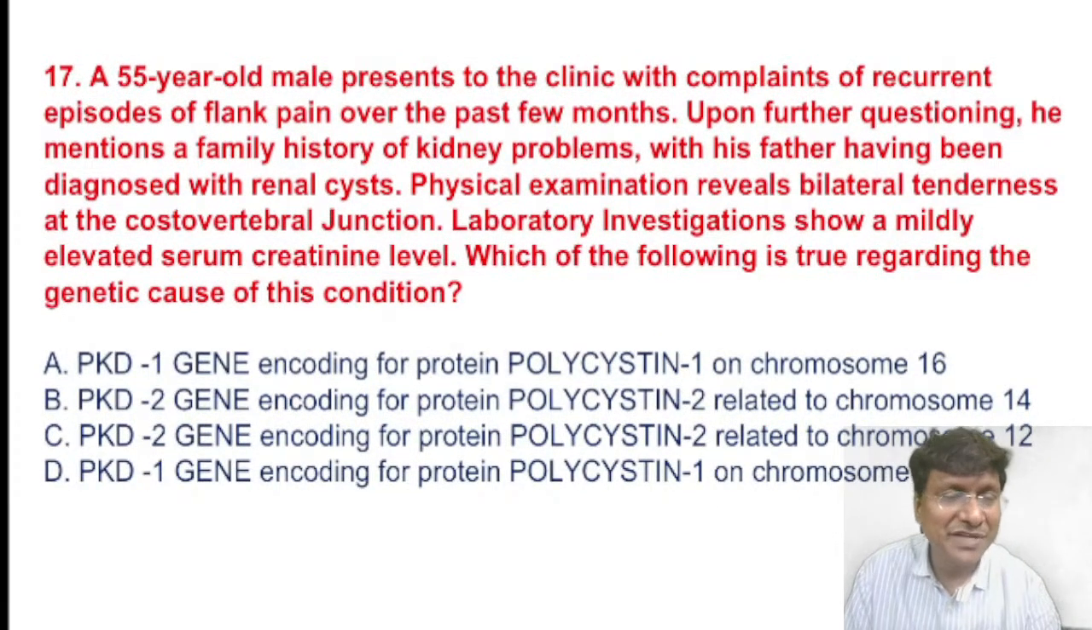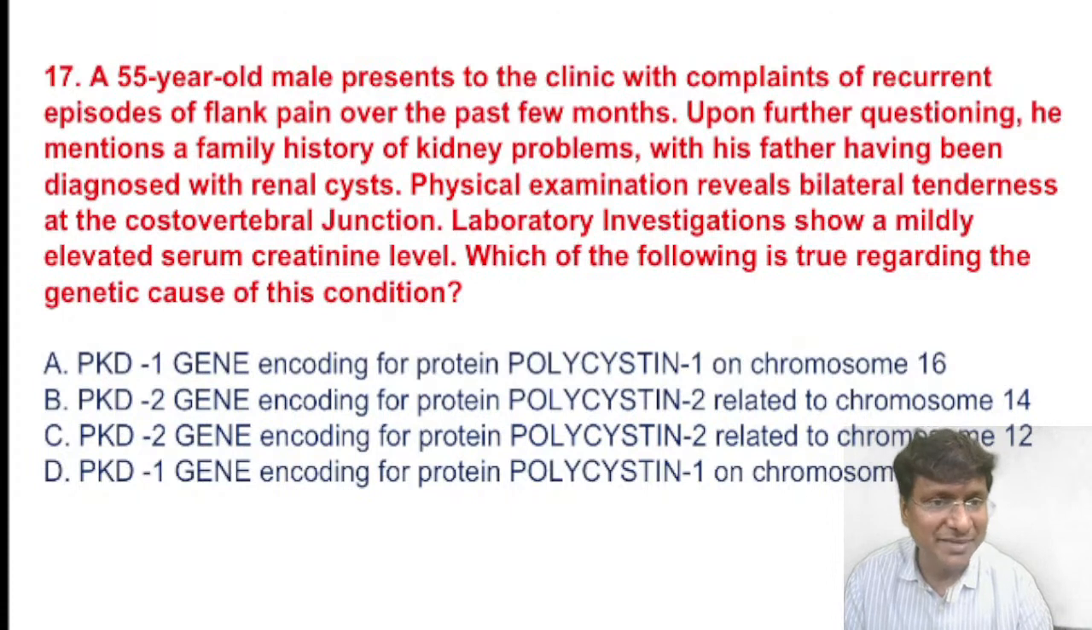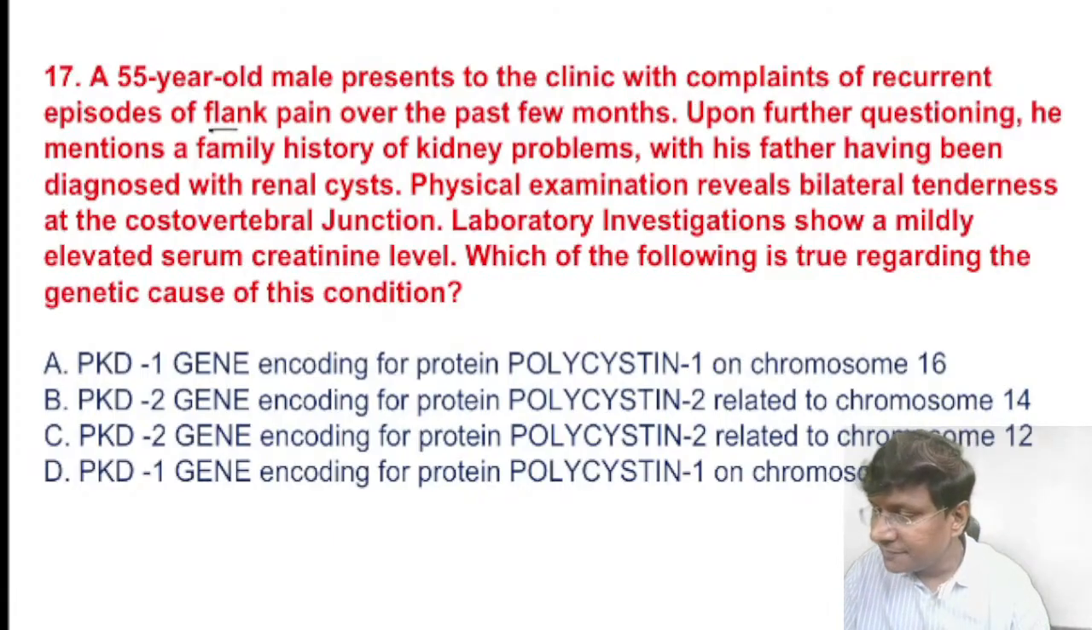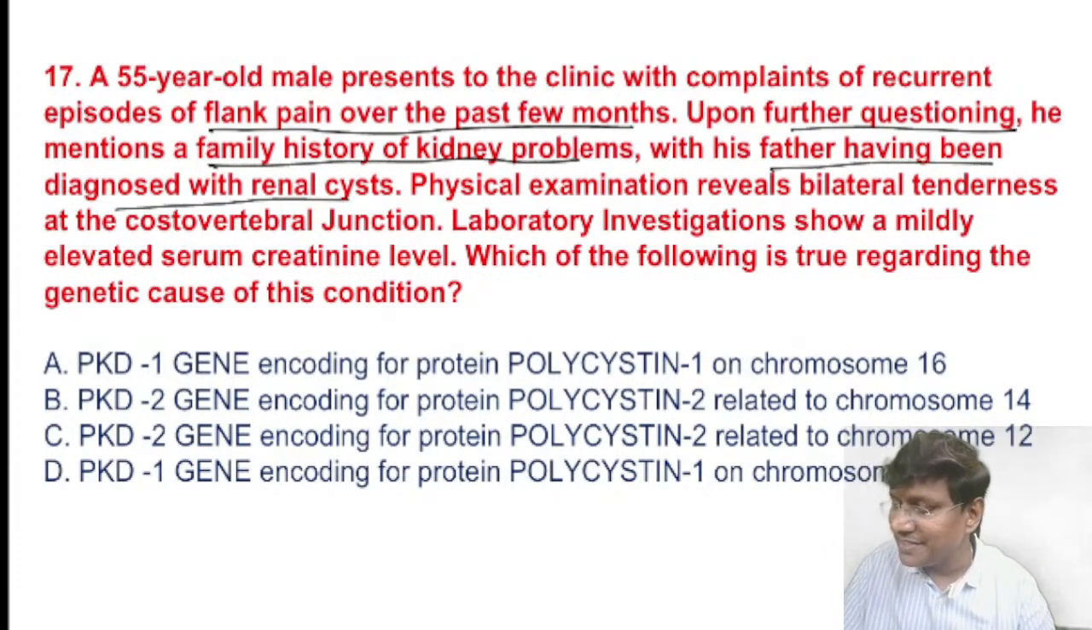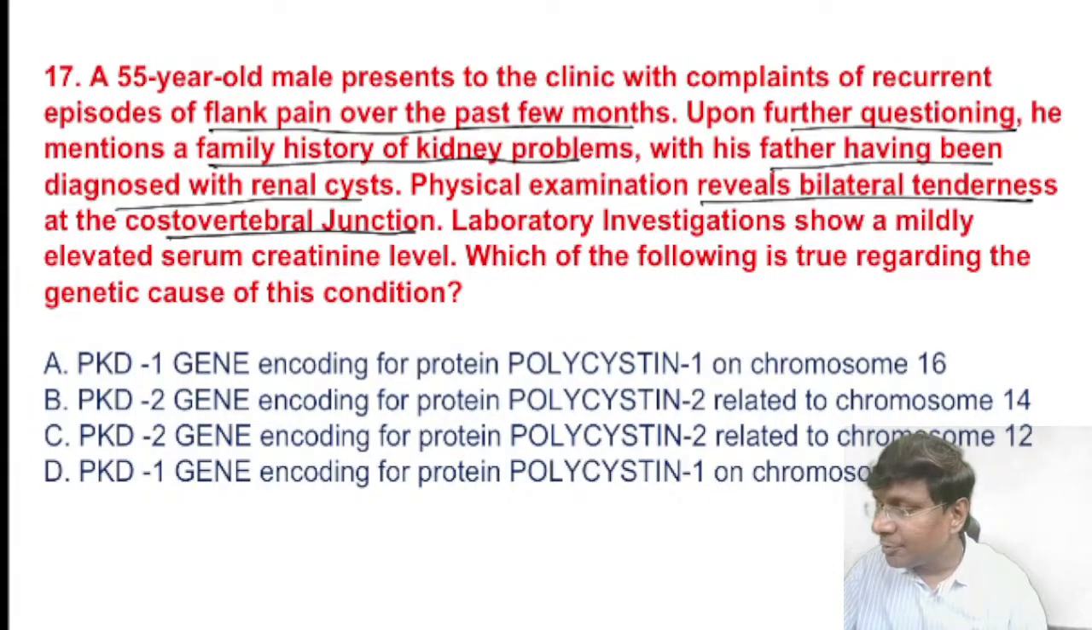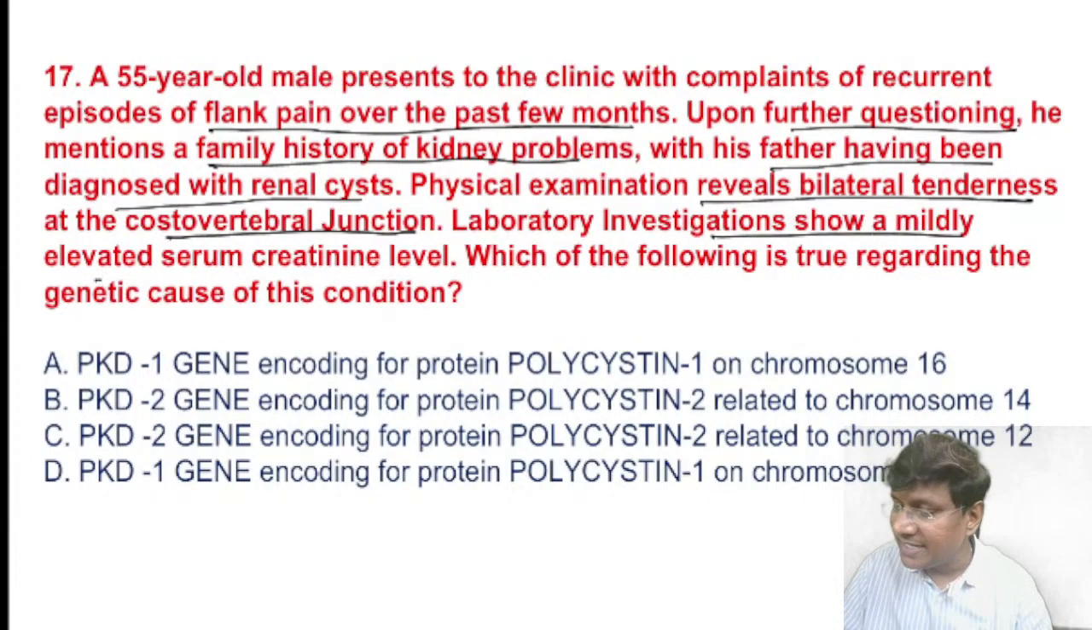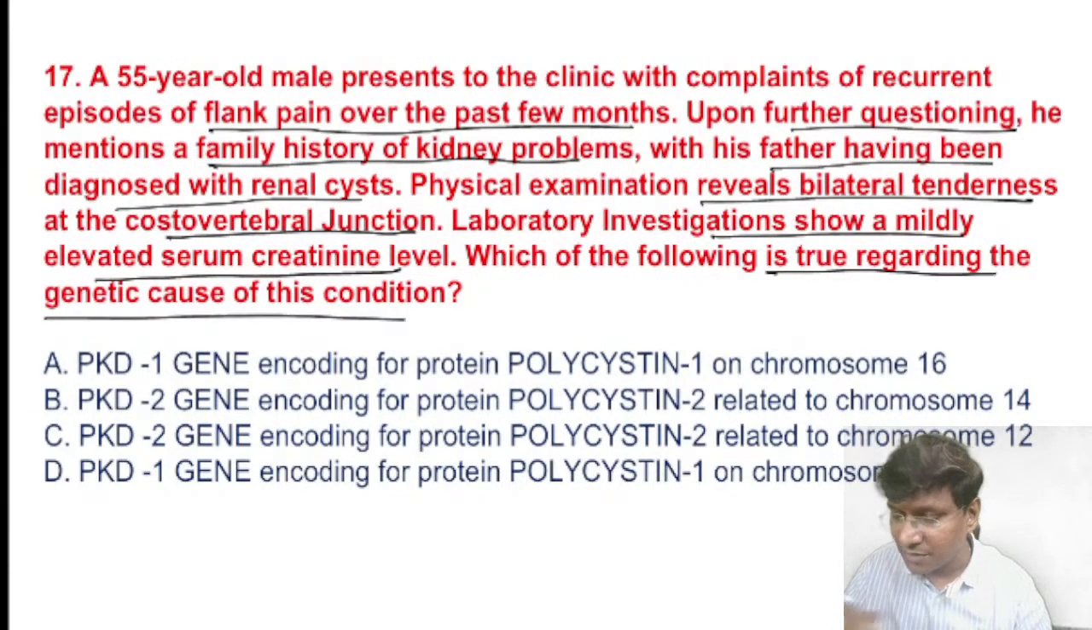Okay, so we have a 55-year-old male who presents to the clinic with complaints of recurrent episodes of right flank pain over the past few months. Upon further questioning, he mentions a family history of kidney problems, with his father having been diagnosed with a renal cyst. The physical examination revealed bilateral tenderness at the costovertebral junction. Laboratory investigation showed a mildly elevated serum creatinine level. Which of the following is true regarding the genetic cause of this condition?